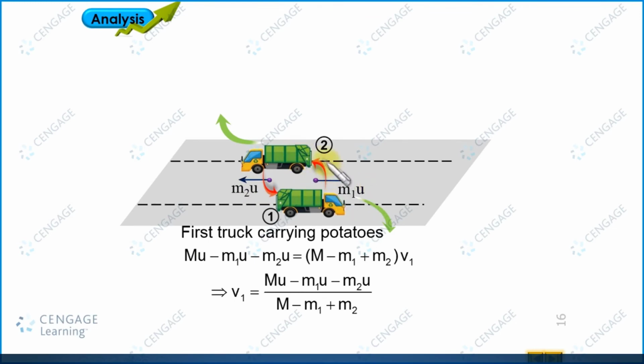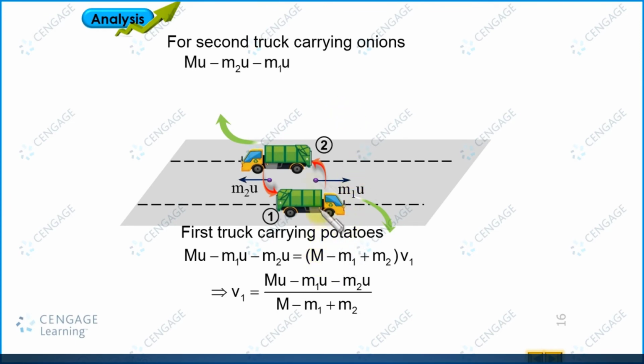This is the potato bag, but in the opposite direction. So the linear momentum just after the process is capital M u minus m2 u minus m1 u.